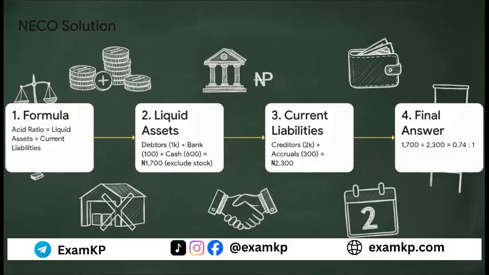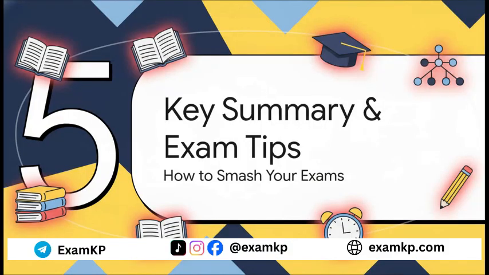Step 3, find your current liabilities. That's your creditors plus accruals, which comes to 2,300 naira. Final step, divide them. 1,700 naira divided by 2,300 naira is about 0.74 to 1. So your final answer is 0.74 to 1. You guys are doing great. We've been through a lot.